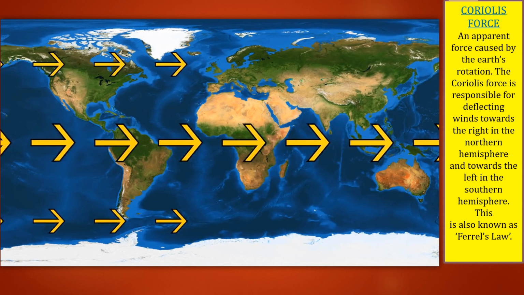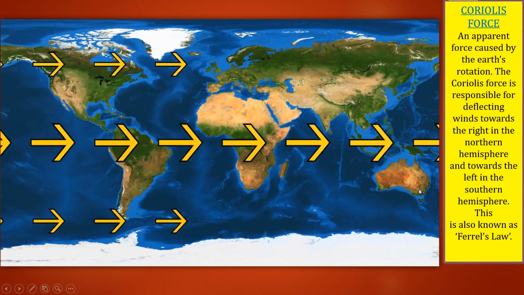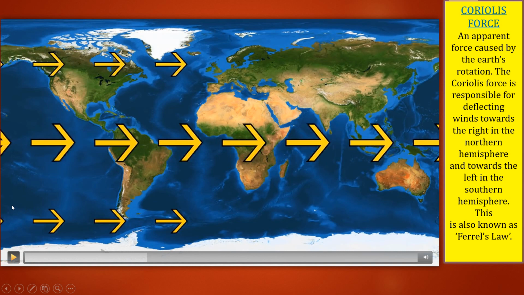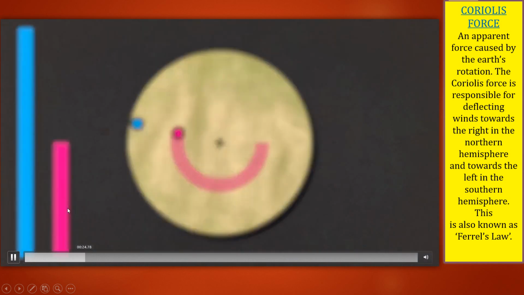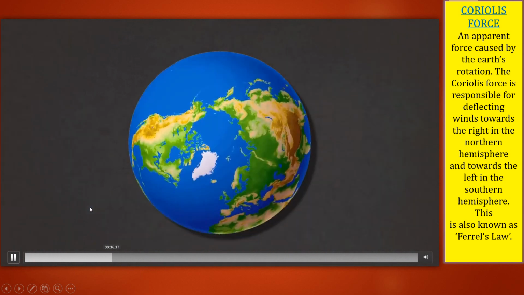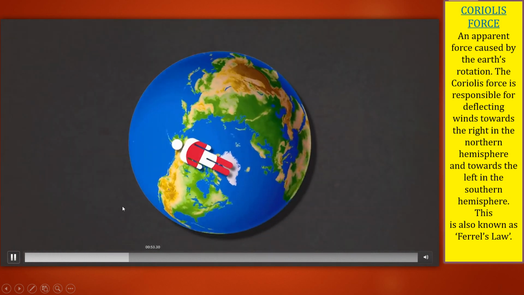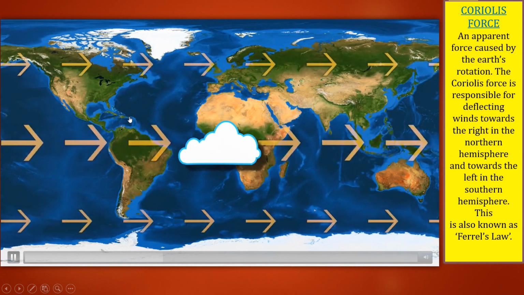So, what is the relation of this with our Coriolis force? Let's try to understand. Here you can see the equator, the middle line, the middle arrows. They are moving faster, and the arrows to the north side or south side, you can see they are moving slowly, and this one is moving fast.